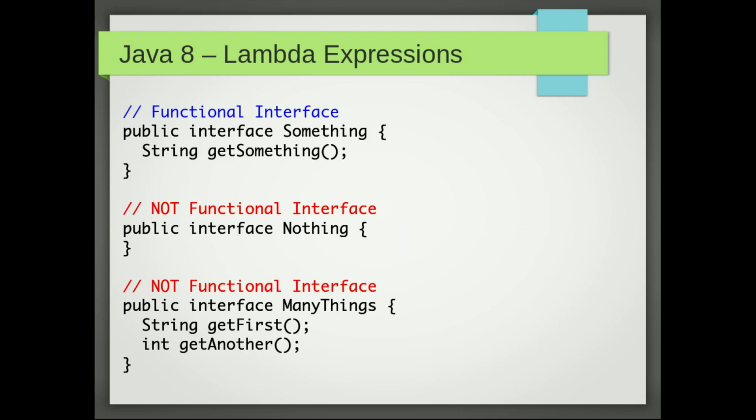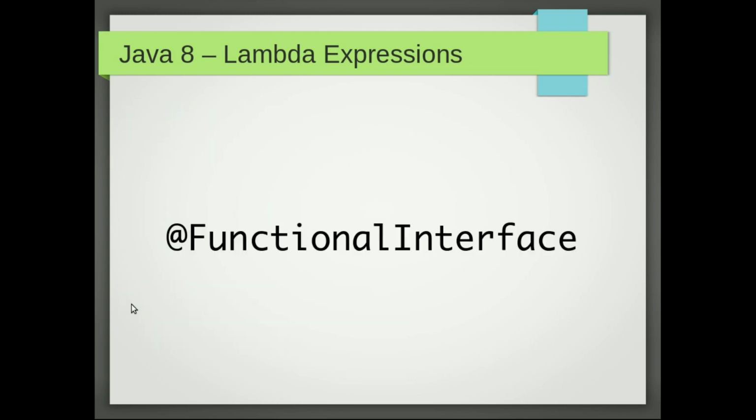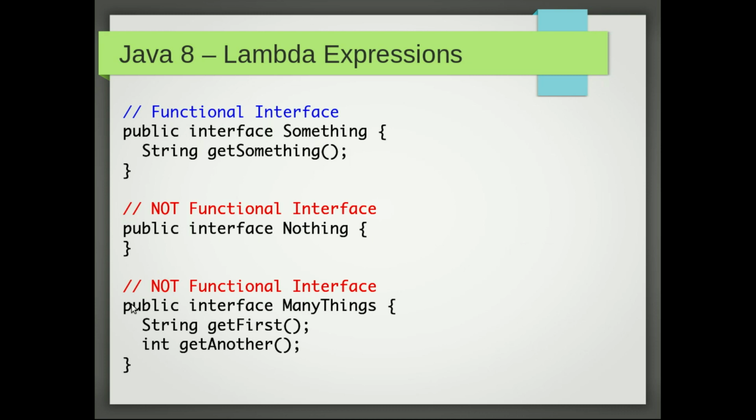For example, if I add the @FunctionalInterface annotation here, it will compile without any problems. But if I put it here or there, I will get a compile time error. You can use lambda expressions without the annotation, but if you add it, the compiler checks whether it is actually a functional interface type.